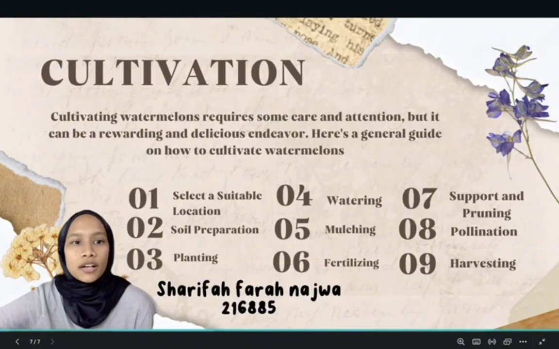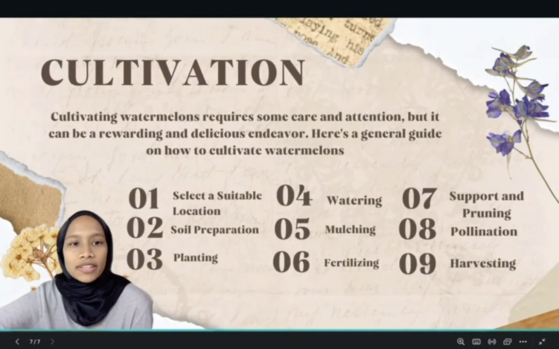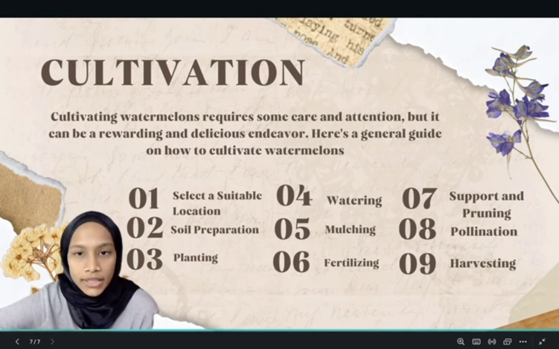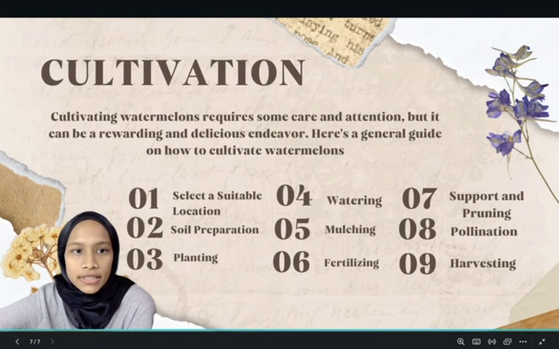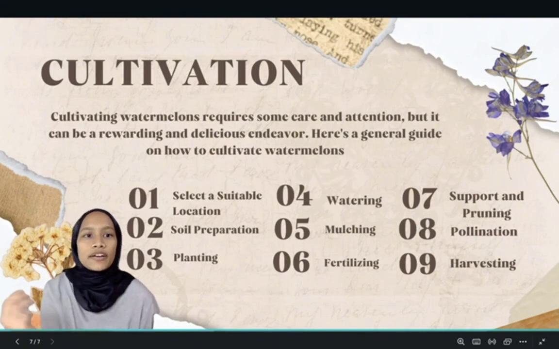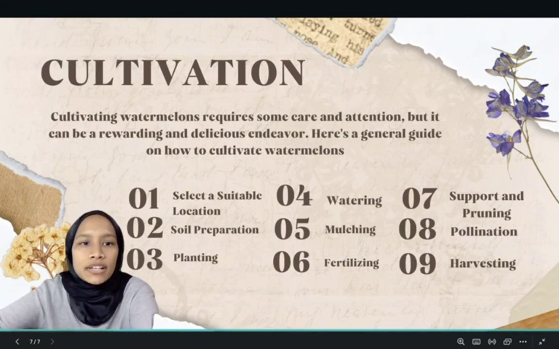Hello, today I would like to talk about cultivating watermelon. Cultivating watermelon requires some care and attention, but it can be a rewarding, delicious endeavor. Here's a general guide on how to cultivate watermelons. First, select a suitable location. Choose a sunny location with at least 6 to 8 hours of direct sunlight per day.